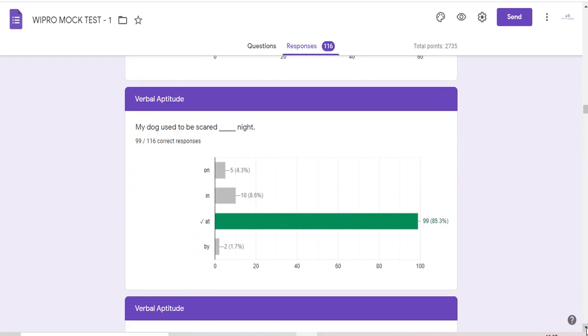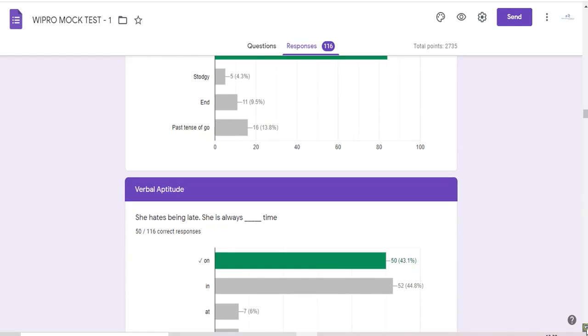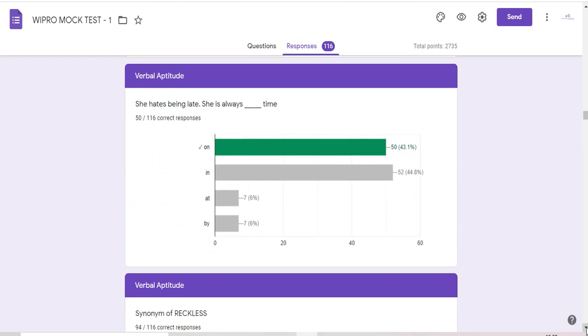Now look at the second question. My dog used to be scared dash night. 99% of you have put "at". That means you are not being confused. You are pretty much sure that this is the answer. Now I will tell you one more important or interesting analogy. Analogy means comparison. See here, she hates being late, she is always dash time. "On" is the right answer, but the majority of you have put "in". See how many? 44.8% have put "in", which is wrong.